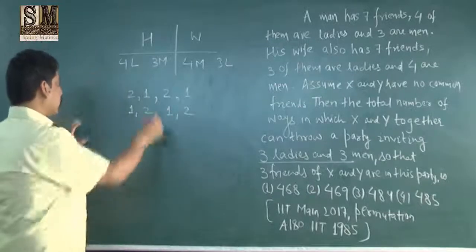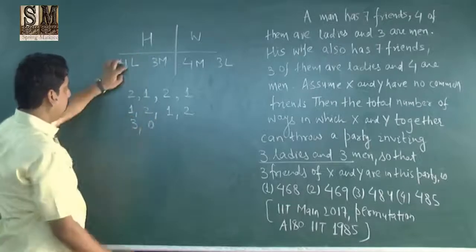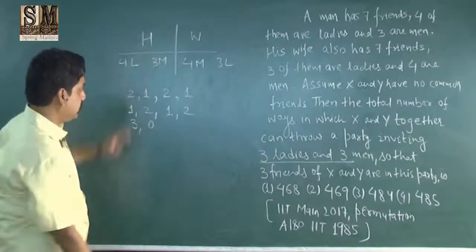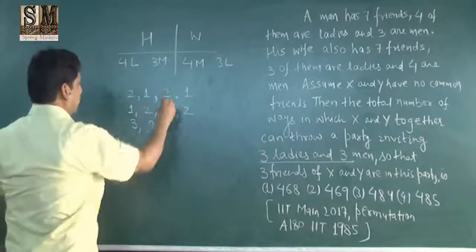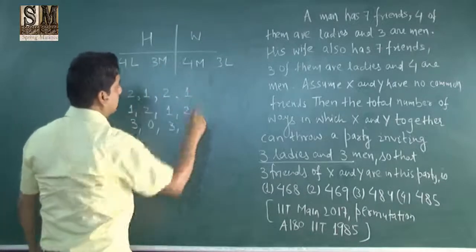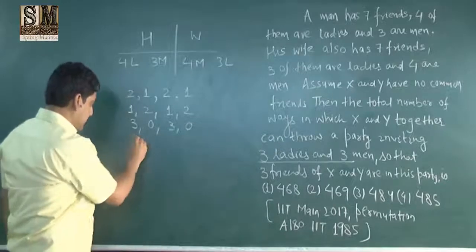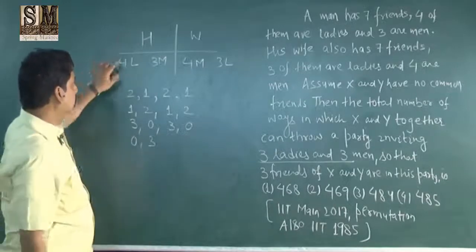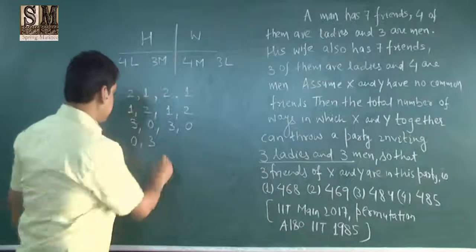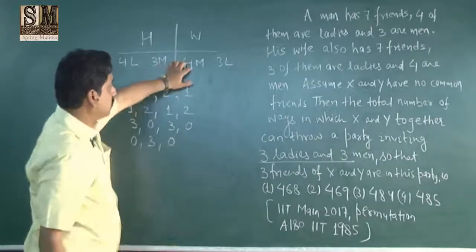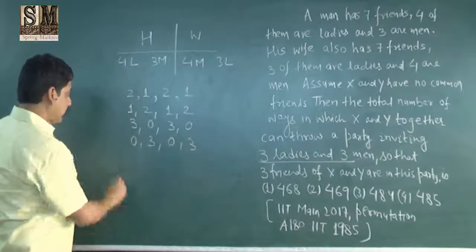Now we can also invite as follows: 3, 0, 3 ladies, no men from husband's side, and from there 3 men and 0 ladies. And the final one is 0, 3, from there 0 ladies, all 3 men, no men from this side and 3 ladies. What will be the required ways?